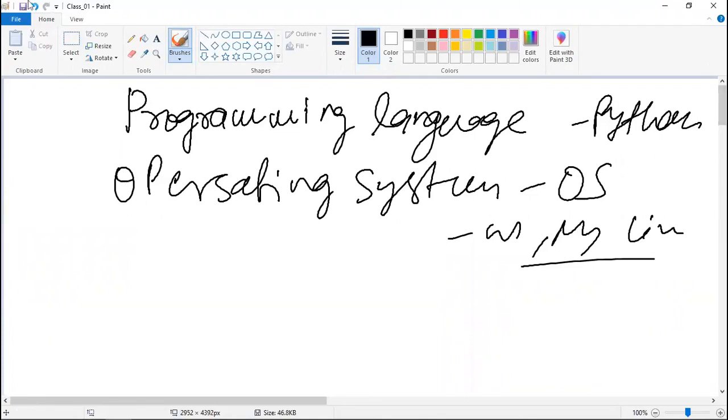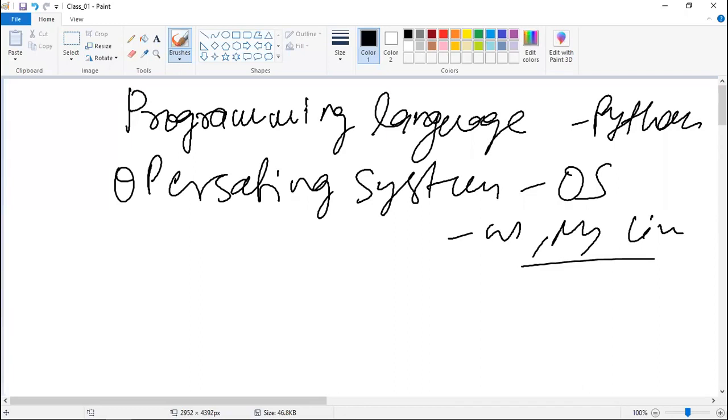So these are the general uses of programming languages and operating systems. A program is a set of instructions developed using some programming language, and using that program we get our tasks done. Why are we learning Python? Using Python you can do a lot of tasks. You can develop your own calculator, which will add, subtract, multiply or divide numbers. Using a programming language, we can develop an application or write a program which interacts with our operating system, and then finally we are able to do whatever task we want to do.